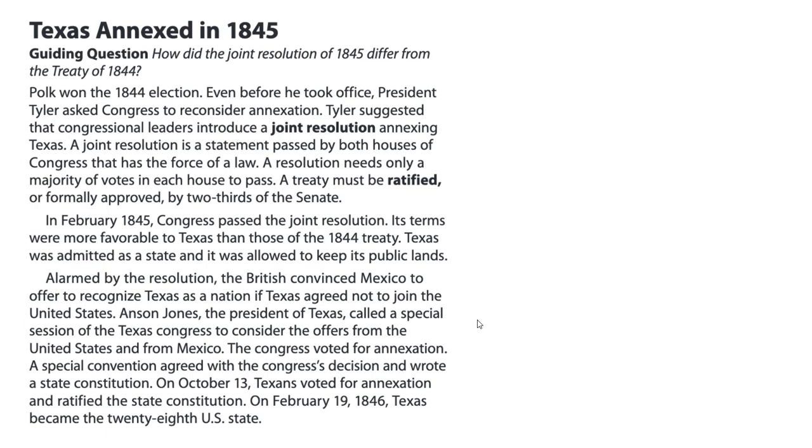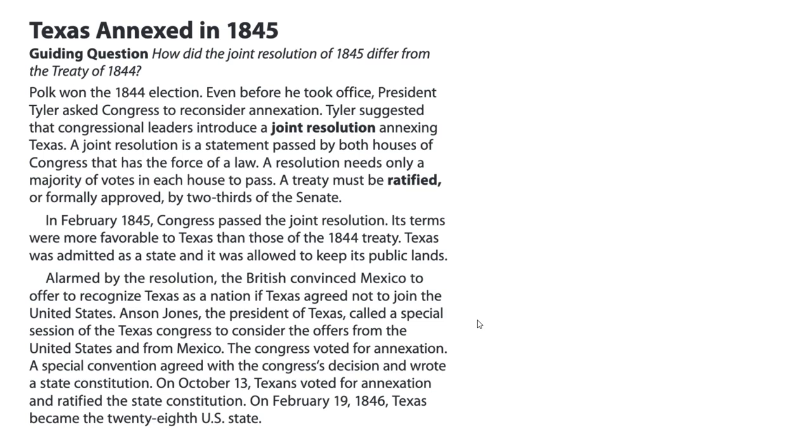Texas annexed in 1845. Guiding question: how did the Joint Resolution of 1845 differ from the Treaty of 1844? Polk won the 1844 election. Even before he took office, President Tyler asked Congress to reconsider annexation. Tyler suggested that congressional leaders introduce a joint resolution annexing Texas. A joint resolution is a statement passed by both houses of Congress that has the force of a law. A resolution needs only a majority of votes in each house to pass. A treaty must be ratified, or formally approved, by two-thirds of the Senate.